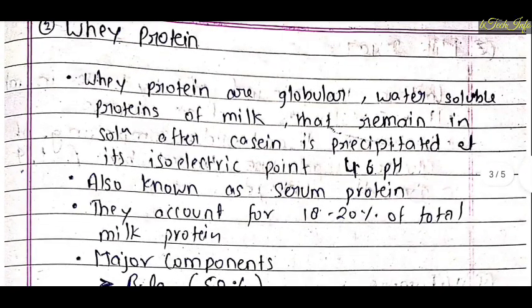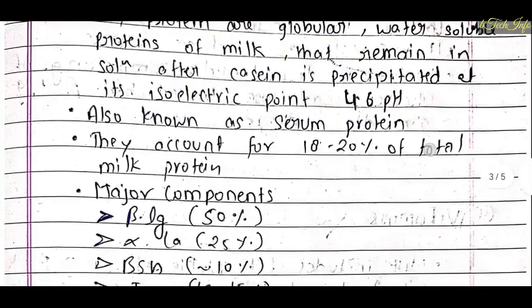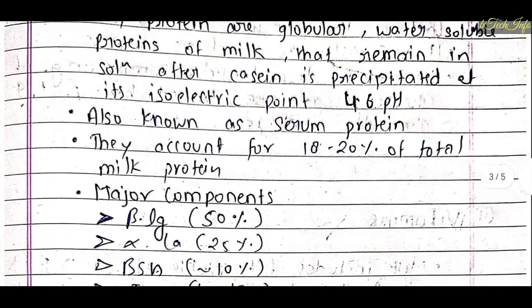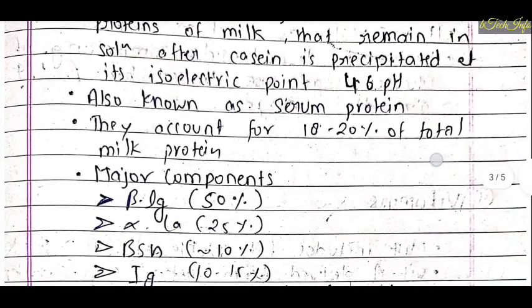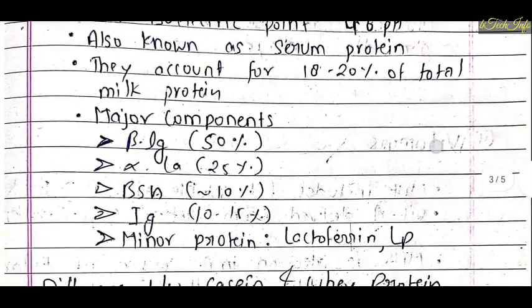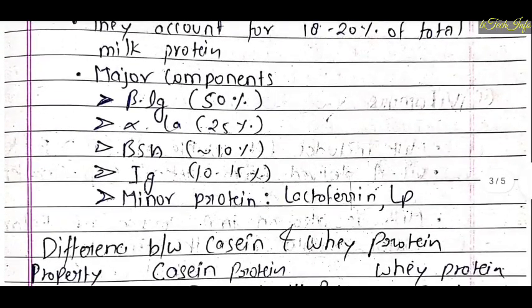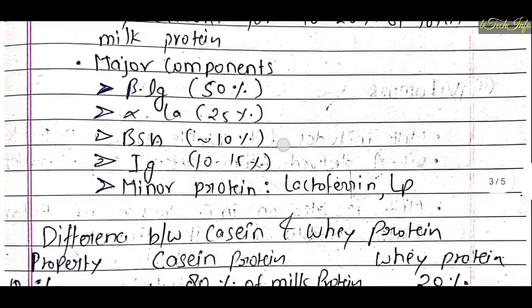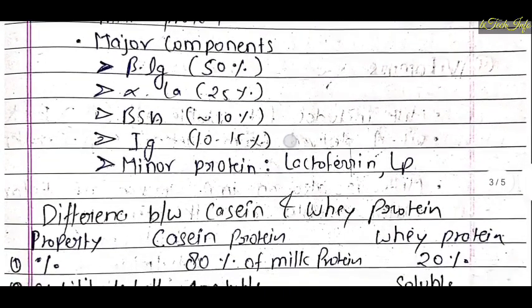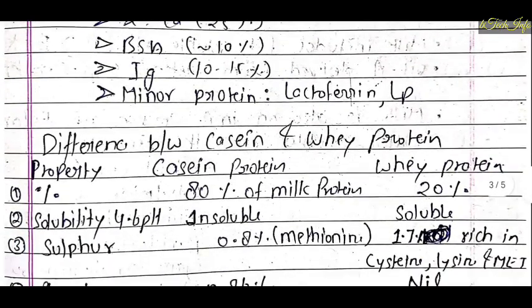So whey proteins are globular water soluble proteins of milk that remain in solution after casein is precipitated at an isoelectric point of 4.6 pH. Also known as serum protein. Yeah, whey protein is also known as serum protein. They account for about 20% of total milk protein, as we have discussed. Major components are beta lactoglobulin about 50%, alpha lactalbumin about 25%, bovine serum albumin 10%, immunoglobulin 10 to 15%, and minor proteins like lactoferrin, lactoperoxidase, transferrin, etc.